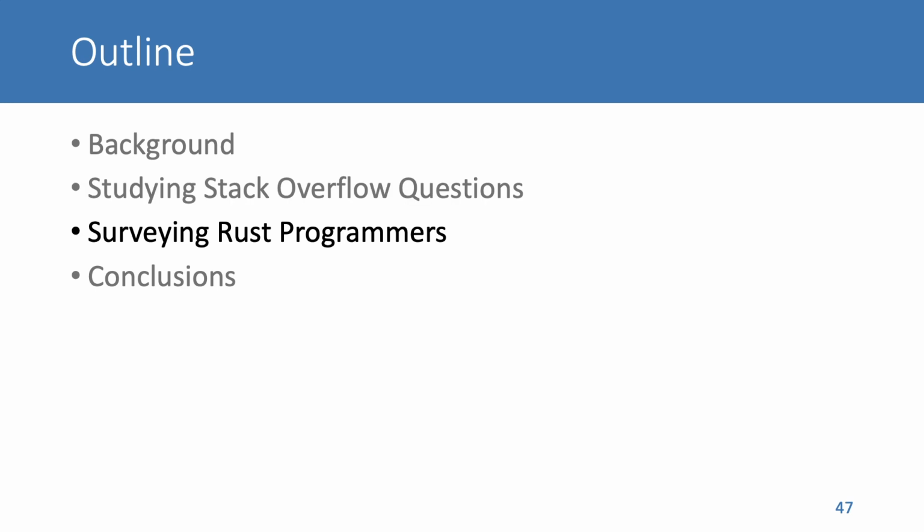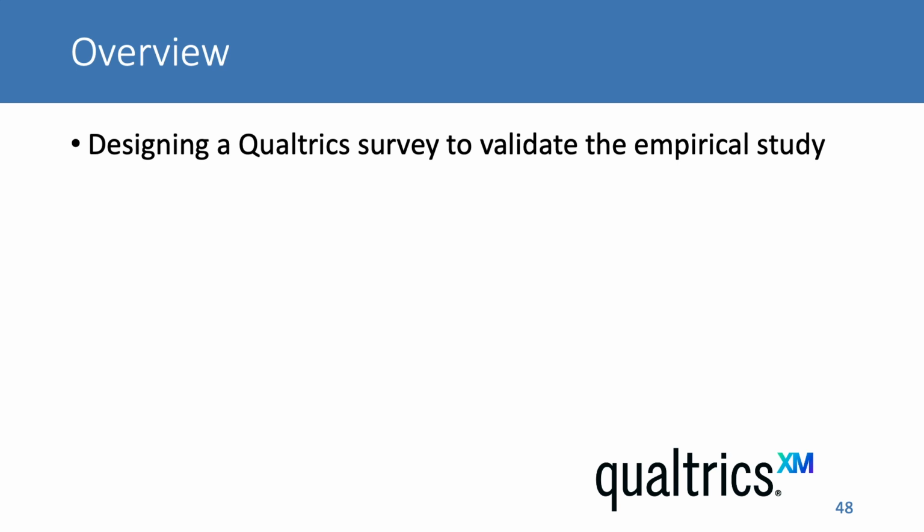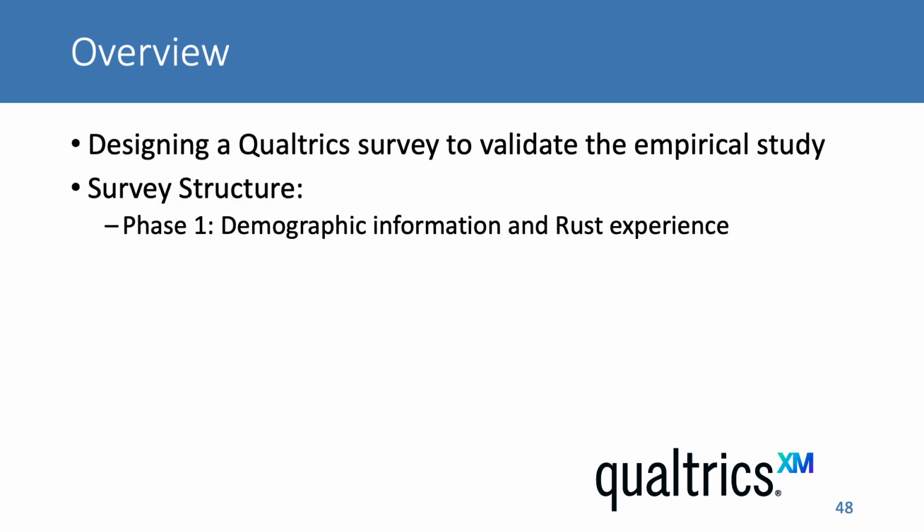Next, I will introduce the online survey of Rust programmers. We designed a qualitative survey to validate the findings and the identified challenges in the empirical study. Our survey contains 3 phases. First, we ask participants demographic information and RAS experience. Second, we show participants several RAS programs and ask them to highlight when safety rules are violated, rate how difficult to comprehend the violations and how helpful the RAS compiler error messages are, and describe how the rules are violated using text in open-ended questions.